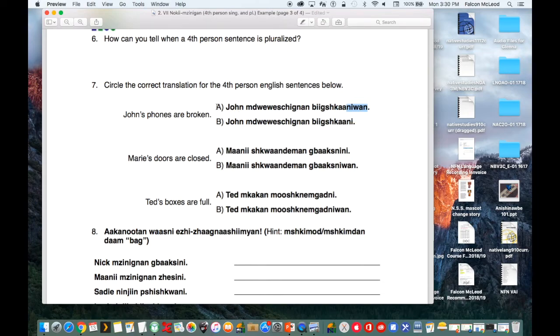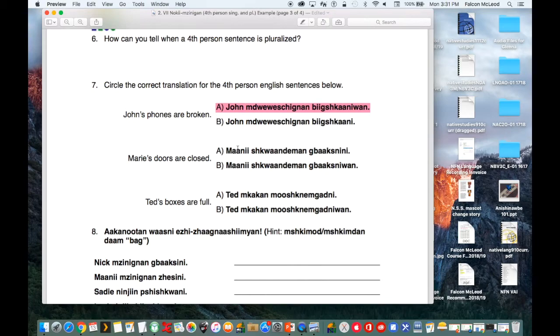So that's how we know that A is the correct answer. We look at the verb, and its suffix will tell us if it's singular or plural. B, John ndwewes chignan bikshkane, just means John's phone is broken, as opposed to John's phones are broken, which is John ndwewes chignan bikshkanewan.